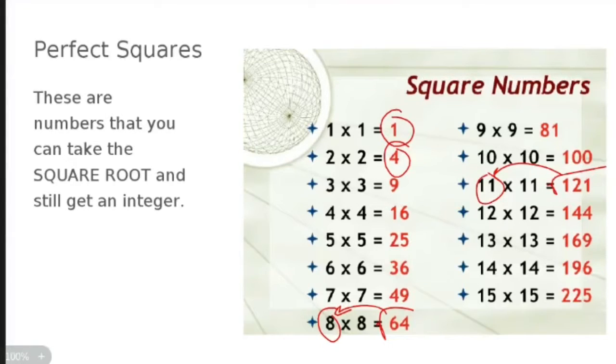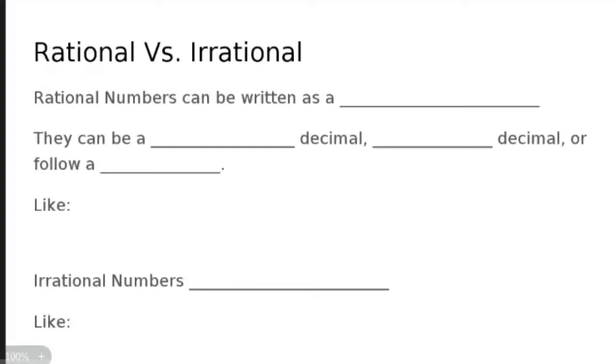If you take the square root of a number that is not a perfect square, it's going to be an absolute train wreck. So let's see what we're talking about. Rational numbers can be written as a fraction. It almost looks like rational and fraction are the same word, rather. They're not. They can be a repeating decimal.